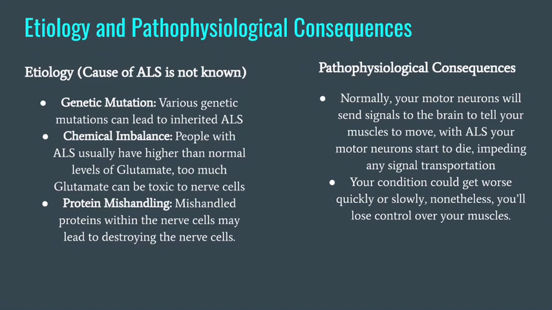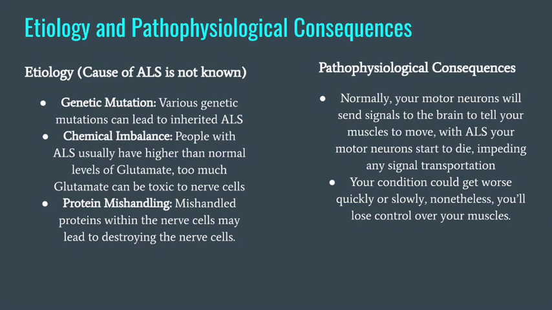We can also possibly believe in chemical imbalance, where people with ALS usually have higher than normal levels of glutamate, and too much glutamate can be toxic to the nerve cell. So that's another hypothesis. And the third one is protein mishandling. Mishandled protein within the nerve cells may lead to destroying the nerve cell, which is also another reason as to why people get ALS.